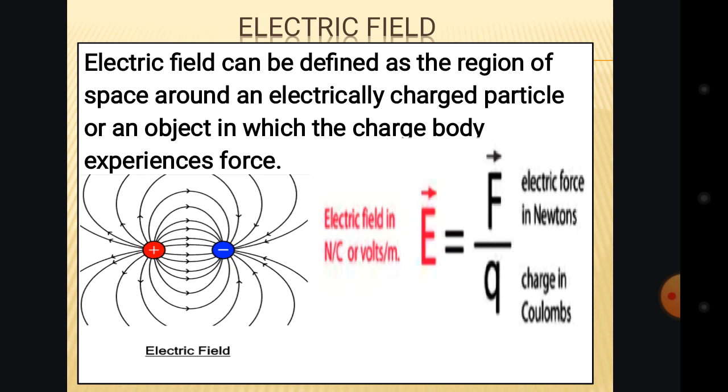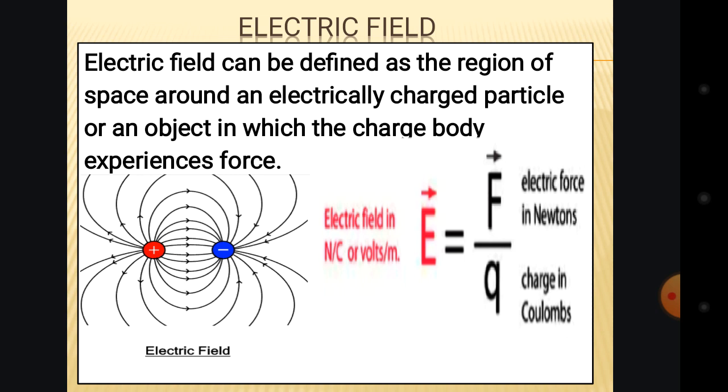Okay, if you are seeing this picture or this diagram here, the positive one is the one in red, and the negative one is the one in blue. And these lines that you are seeing are the electric force field lines of the positive terminal and the negative terminal, or the positive charge and the negative charge.